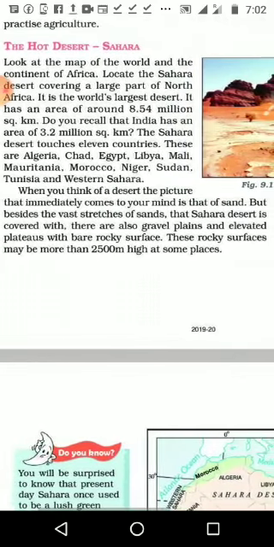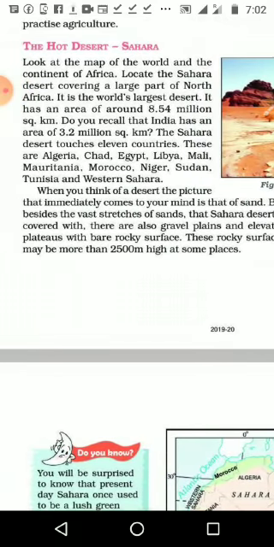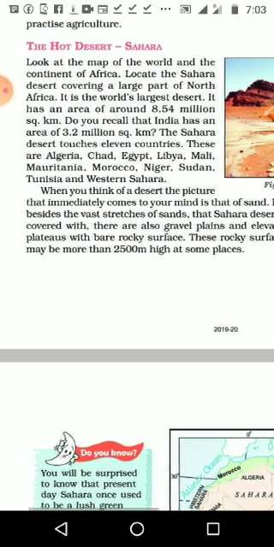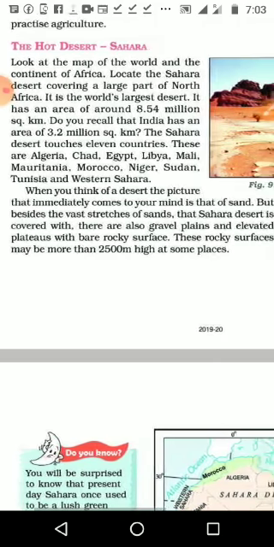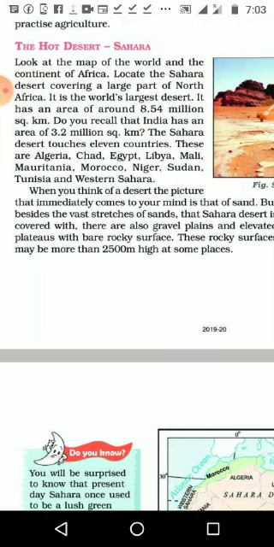Then in 9th standard you will study the drainage system of India, and you can understand that some rivers come through Nepal also. So India, Nepal, Bangladesh and China together enjoy Ganga and Brahmaputra water like that. Here 11 countries share the Sahara desert.